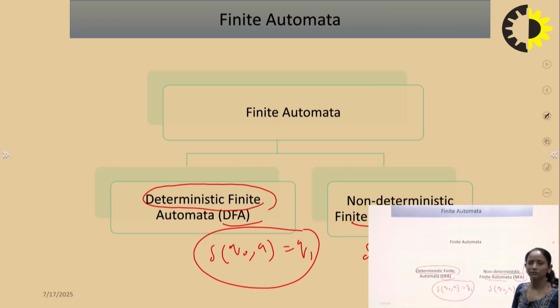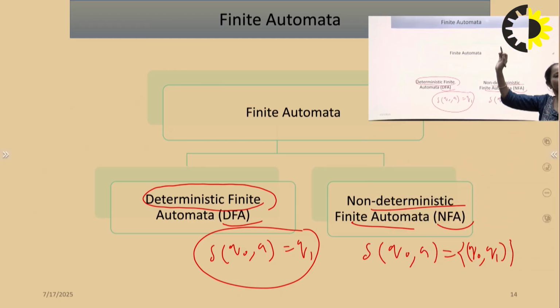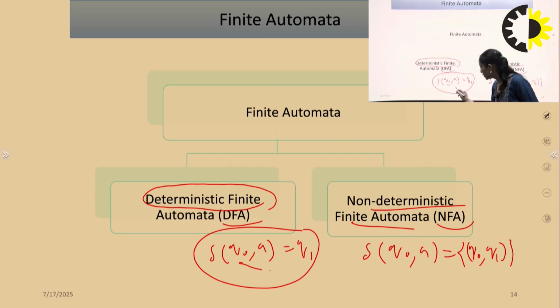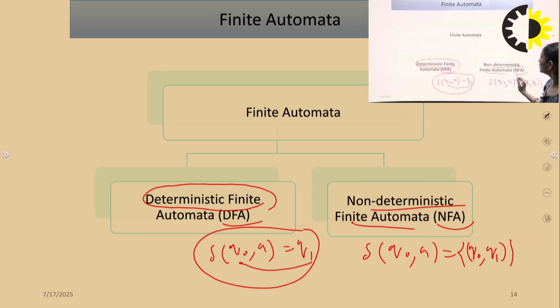For the same input symbol A, if the state is Q0 and the input symbol is A, then the transition can be either Q0 or Q1. But here the transition is unique. So this is the deterministic finite automata and this is the non-deterministic finite automata.